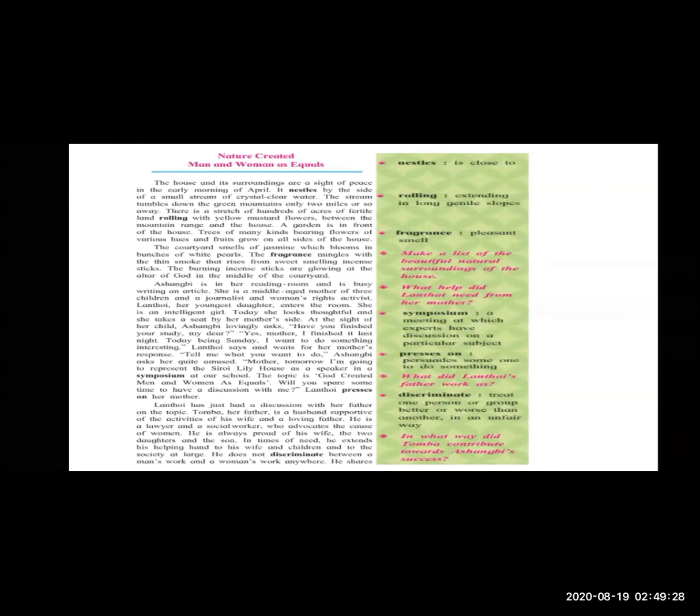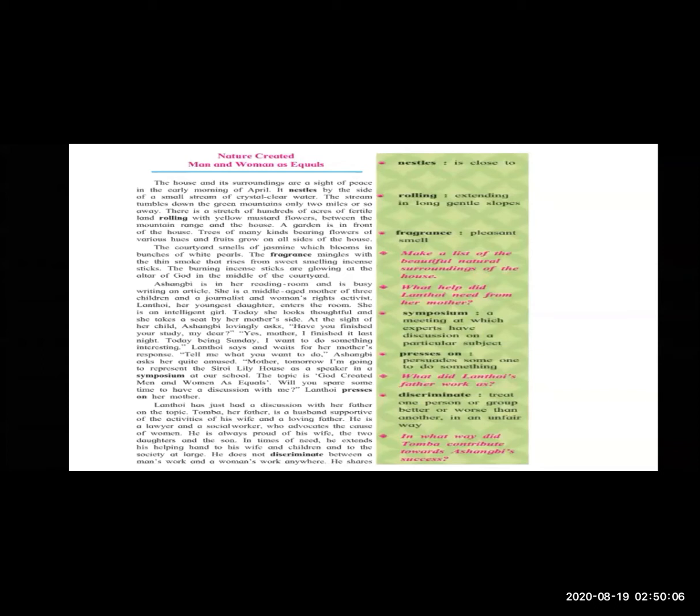Ashangbi is a middle-aged mother, and she is also a journalist and women's rights activist. Activist means a person who brings about social and political changes. So Ashangbi was a journalist and a women's rights activist. See here, there is also Lanthui. Lanthui is the youngest daughter of Ashangbi, and she is an intelligent girl. Lanthui is the youngest daughter of Ashangbi and Tomba.